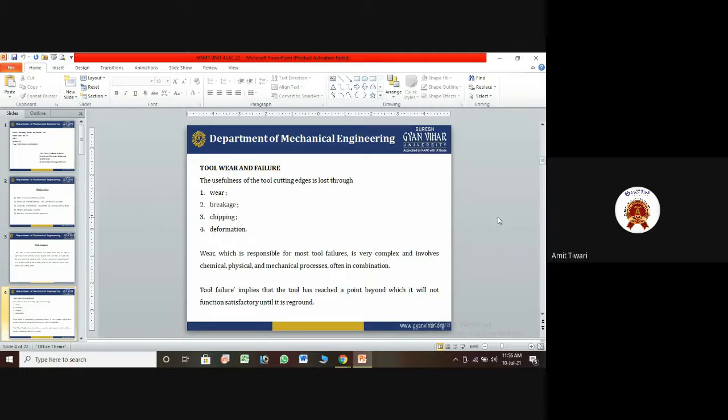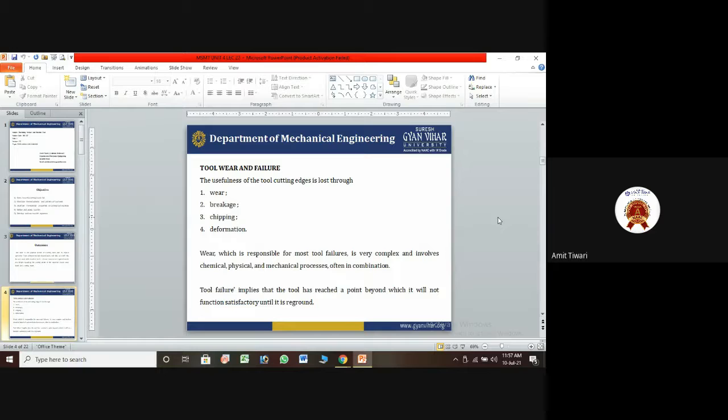Breaking of the metal occurs by internal formation of cracks, generated due to high stress acting on the surface point of contact. Chipping and deformation occur when the metal's capacity to absorb stresses is reduced.